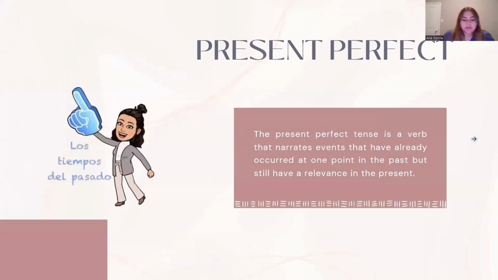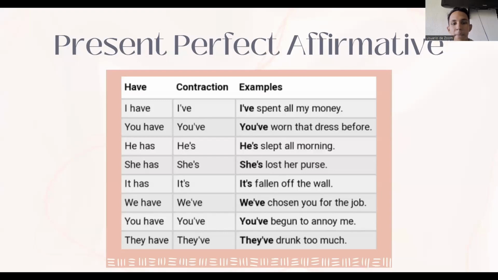So now I'm going to talk to you about what the present perfect is. The present perfect tense is a verb tense that narrates events that have already occurred at one point in the past, but still have relevance in the present. Let's remember that the present perfect is used to connect past actions with the present.